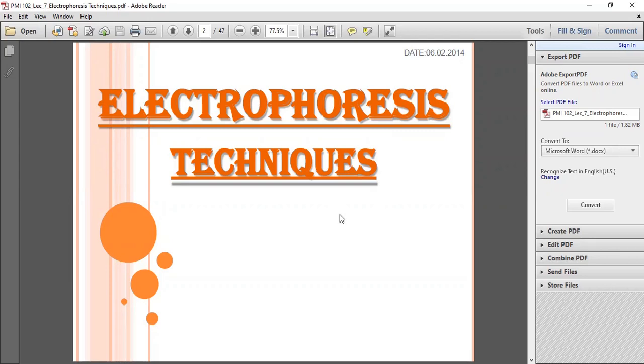Gel electrophoresis means we are using gel for the electrophoresis technique. We had discussed the electrophoresis techniques. As the name indicates, electrophoresis means using an electrical field. Phoresis, for our memorization, means movement. So movement by using an electric field.